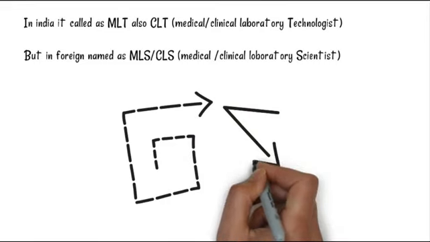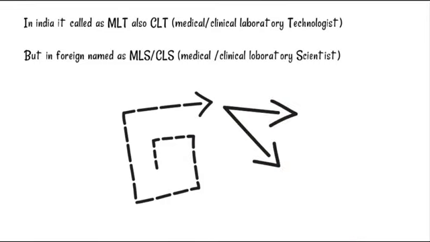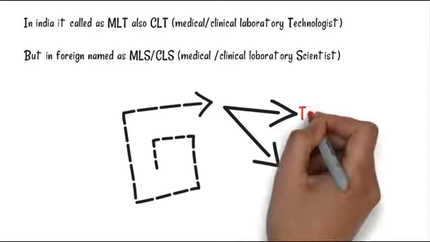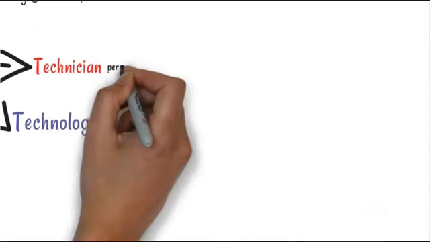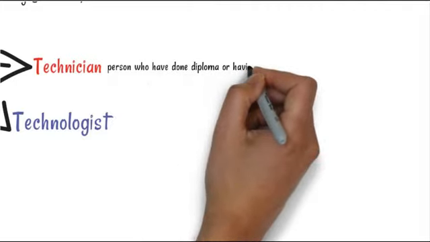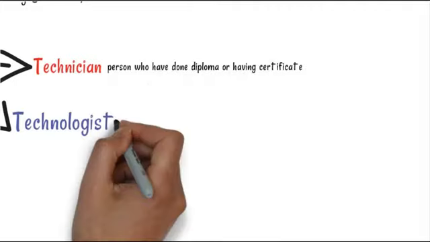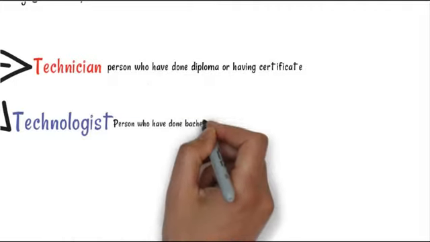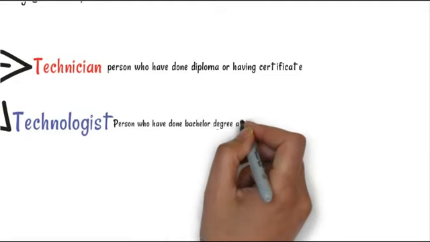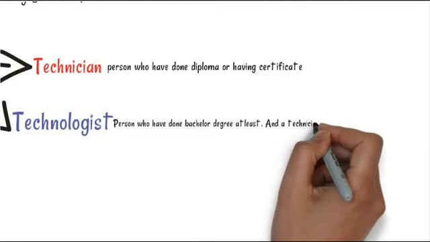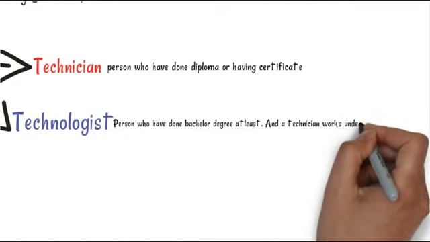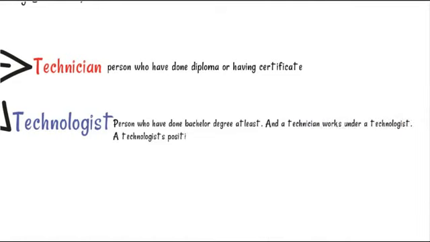Mostly people do not know the difference between technician and technologist. A person who has a diploma or a certificate is a technician, but a technologist has at least a bachelor degree, and a technician works under a technologist. The technologist position is above the technician. So keep this in mind, it is important.